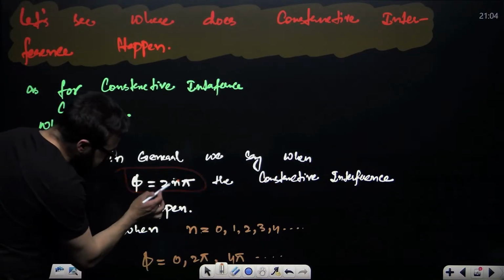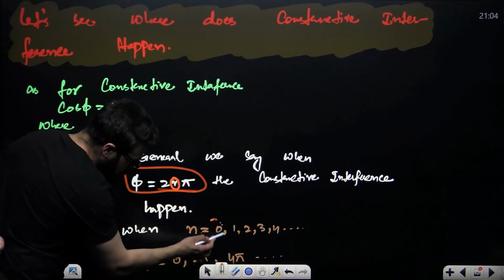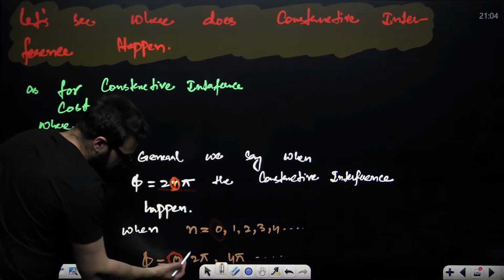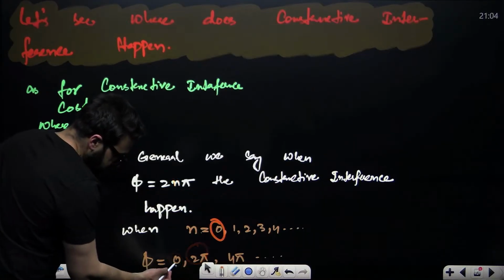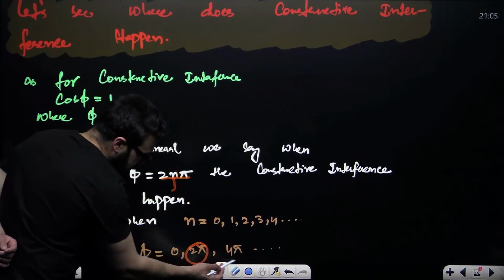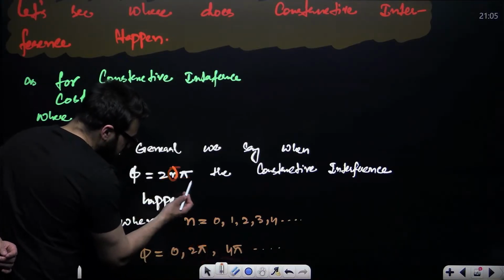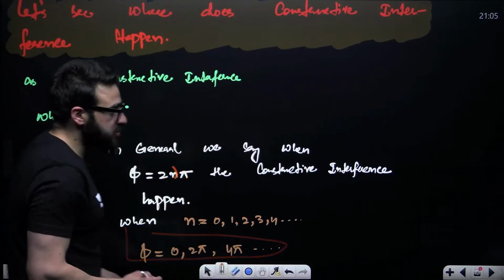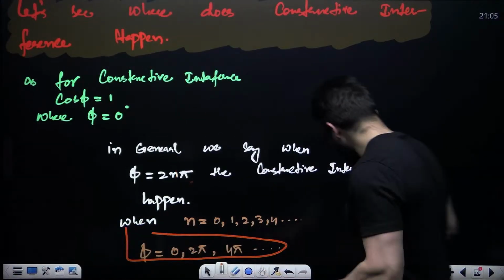If you put n is equal to 0, this term will become 0, so at n is equal to 0, phi will be 0. If you put n is equal to 1, it will be 2 pi, 360 degrees. If you put n is equal to 2, this will be 4 pi. If you put n is equal to 3, this will be 6 pi. So at all these values of phi, constructive interference takes place.